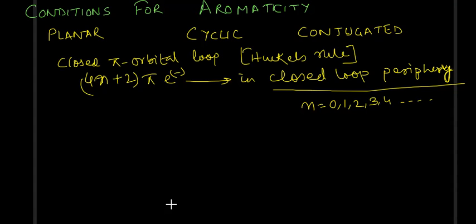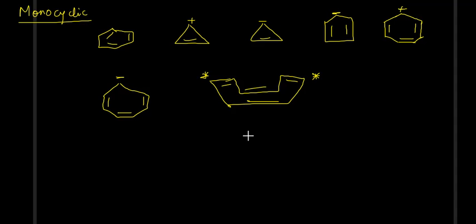Now these odd pairs of electrons, you have to count which ones? Not every one, right? You can't count every pi bond. That's where we make the mistake. We count every pi bond. Do not count every pi bond. You have to count only those pi bonds or electron pairs which are in that closed loop periphery. This periphery word is very important. I'll show how important it is in a few minutes, but this periphery part will be very important.